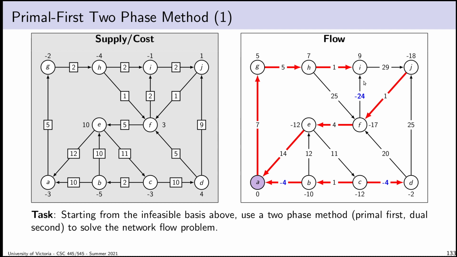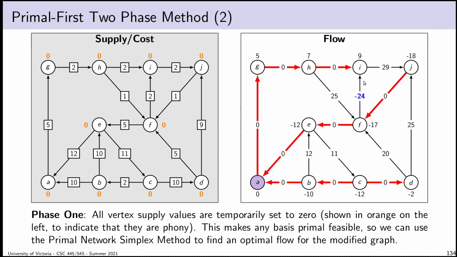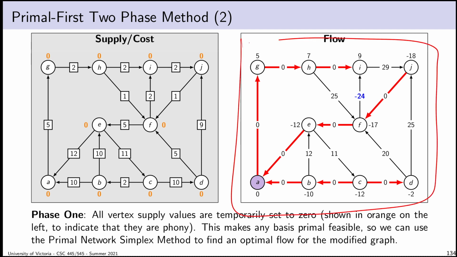And I figure, well, the only reason it's primal infeasible is because of an imbalance of flow, so I set every vertex supply value to 0. That forces every flow value to be 0, which of course makes the basis primal feasible. Now I can use the primal network simplex method, I can run primal pivots, and when I'm done, I will have a basis that is both primal and dual feasible for this graph.